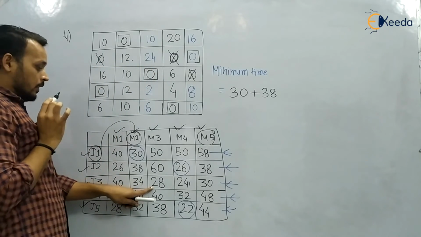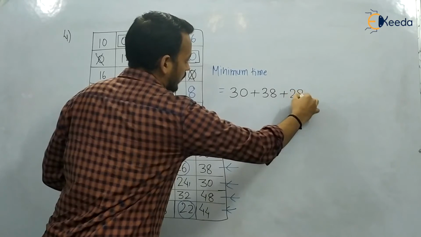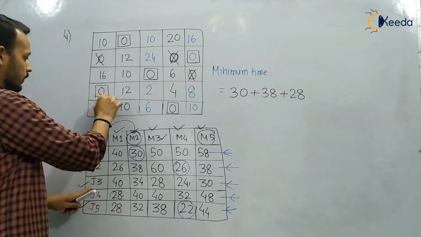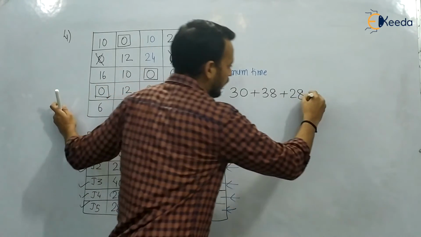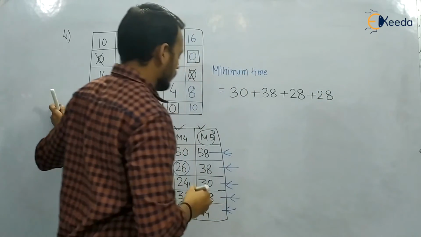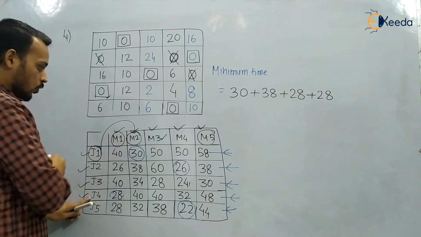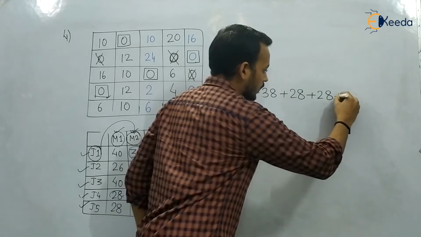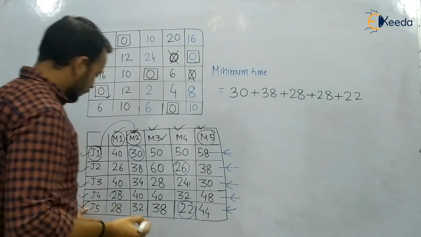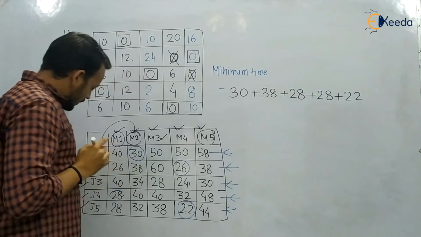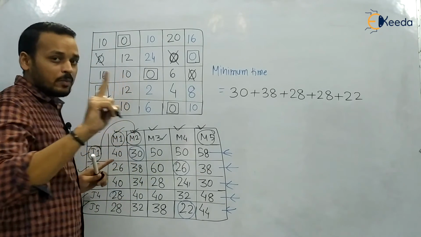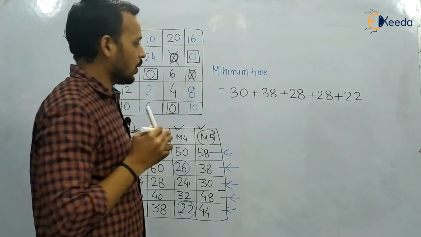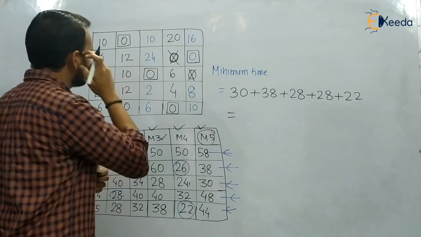Here 28, 28 plus 28 in the third row. It means J3 job was given to M3. Now here 28 only. It means that J4 job was given to M1. And in the last 22 plus 22. So it means that J5 was given to M4. You can see only one job is given to a machine, and a machine is processing only one job. It was the rule of the assignment problem. So just add it. You will get 146.